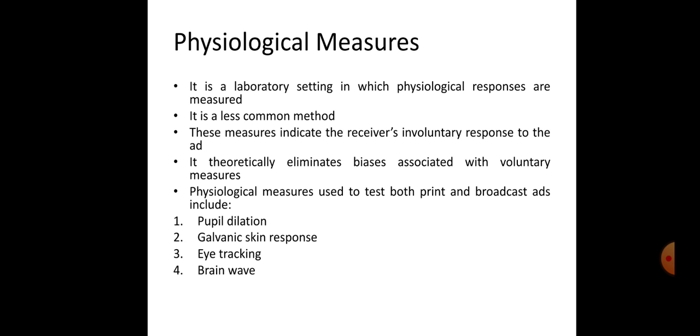Next is eye tracking. Here viewers are asked to view an ad while a sensor aims a beam of infrared light at the eye. The beam follows the movement of the eye and shows the exact spot on which the viewer is focusing.